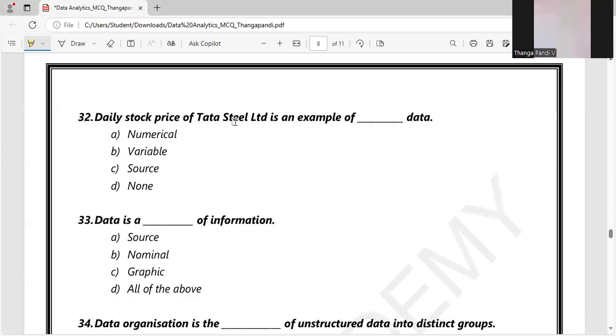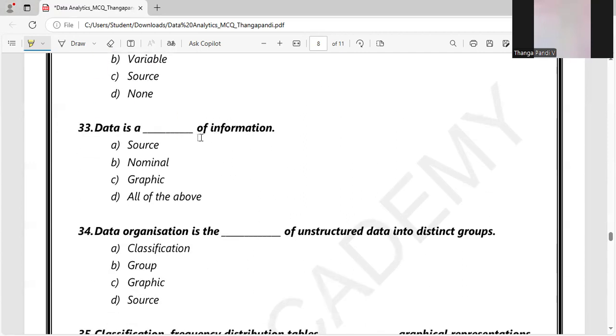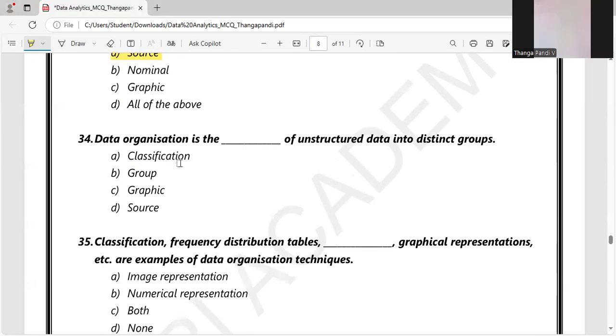Daily stock price of Tata Steel Limited is an example of dash data. The stock price will be expressed in numbers. So option A will be the right answer. It is numerical data. It's not a variable one, and it is not a resource data or anything. Data is a source of information. Yes, because the data is the source of information and the information is the source of knowledge. So option A is the right answer. Nominal will not come. It is not a nominal thing, and graphic it will not do. The data can be a raw one, not a graphic one. So answer A is the right answer.